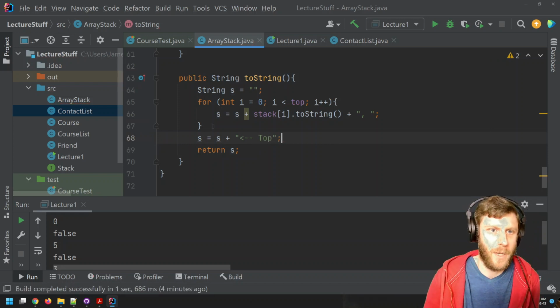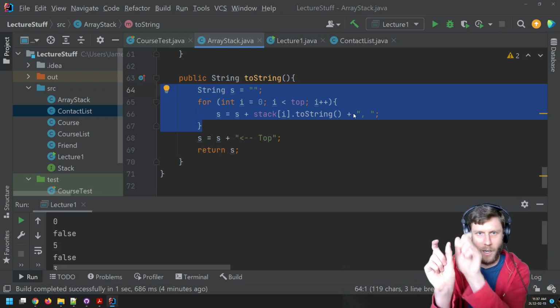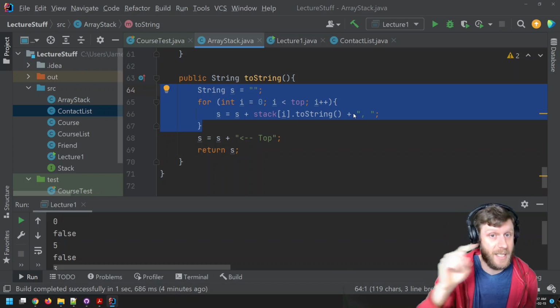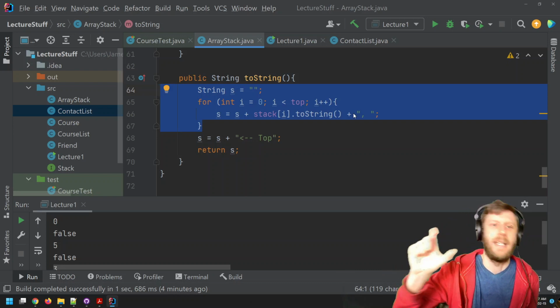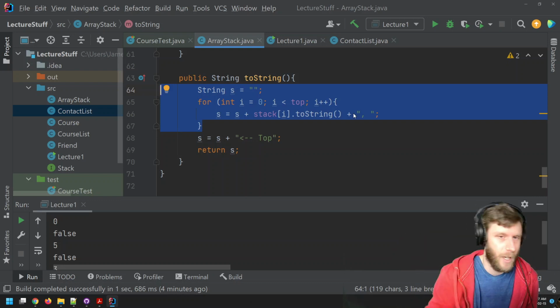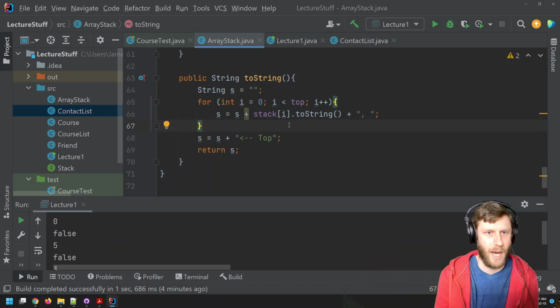So I'm going to create a string where I tack on all of the integers in the stack. And then at the very end, I'm going to add an indicator that says this is the top of the stack. We don't need this, but I'm going to have it there because it helps us know which end's the top. And then return s.